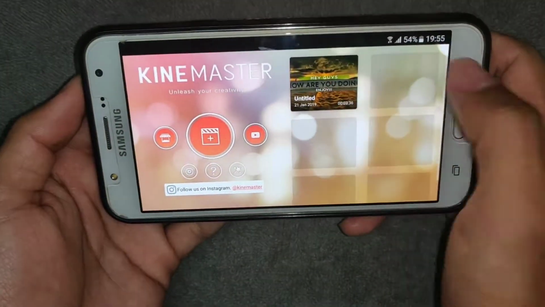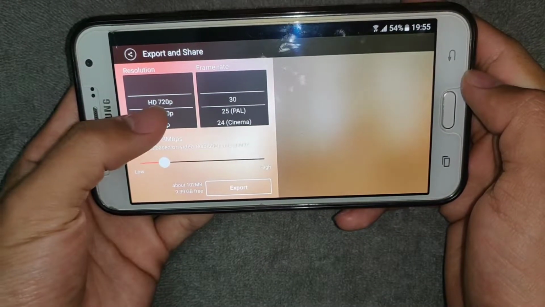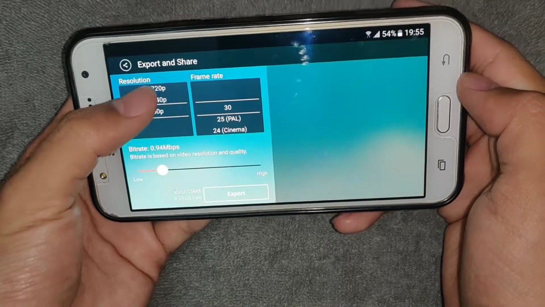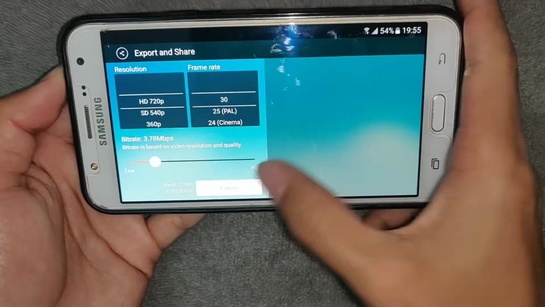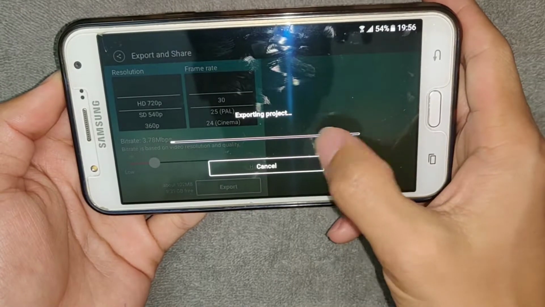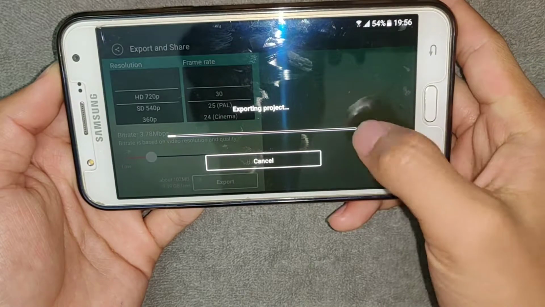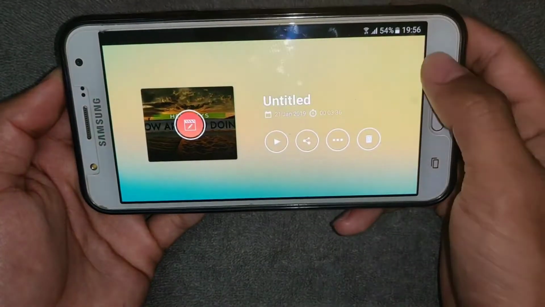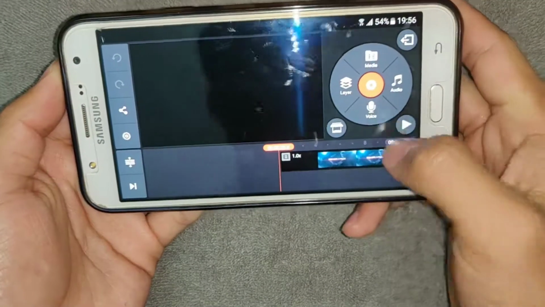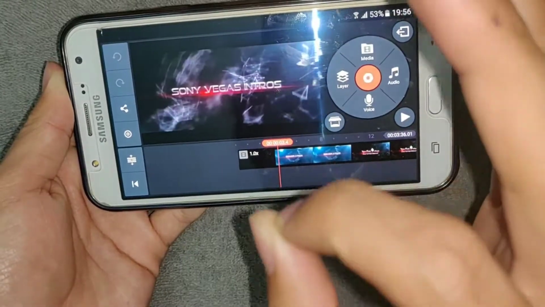Let's try to export it. Here there are three options. It differs from phone to phone. If you are having a great phone, then there will be many more options here. So just now I'm showing whether it is working or not, but it is working. All the things are working. So it is the process how we can download Kinemaster having no watermark.